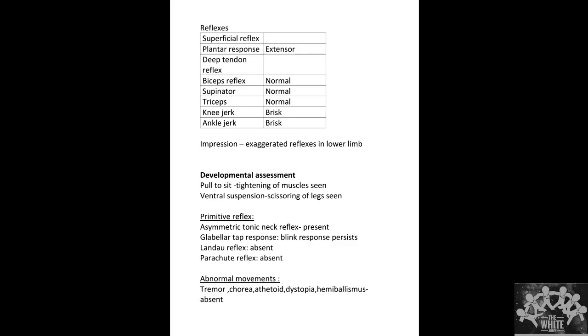Abnormal movements like tremor, chorea, athetosis, and dystonia, hemiballismus, etc. were not seen. Sensory system, the baby responded to pain by cry. The other sensations could not be elicited. Cerebellar signs were all absent. The signs of meningeal irritation were absent. The skull and spine, there was McEwen sign absent. Gibbus was not there. Tuft of hair was absent, and kyphoscoliosis as well was absent.